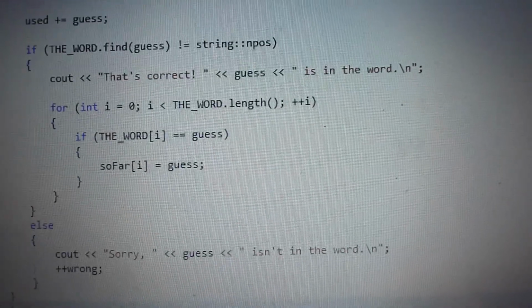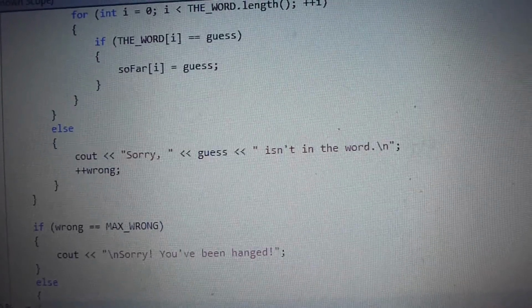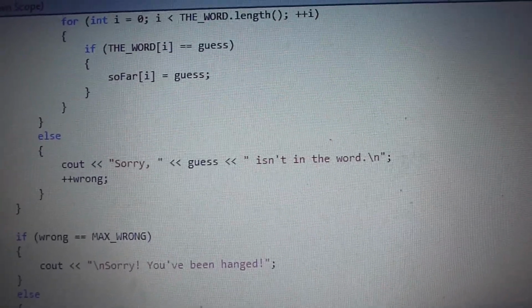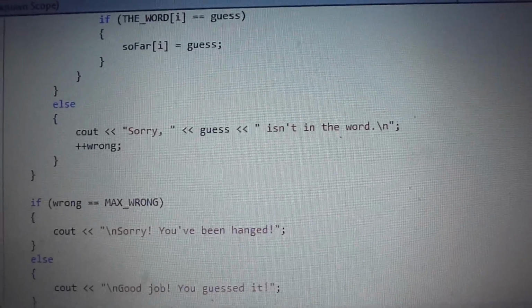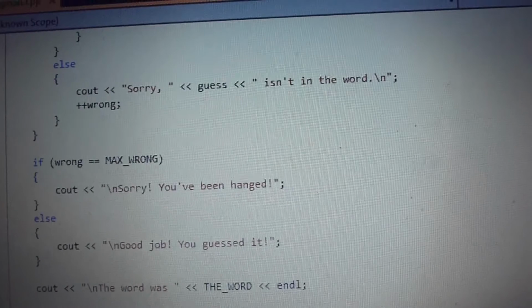So then after that, if the player's guess wasn't in the word, you say sorry, it isn't in the word, and increment the number of wrong guesses the player has used.